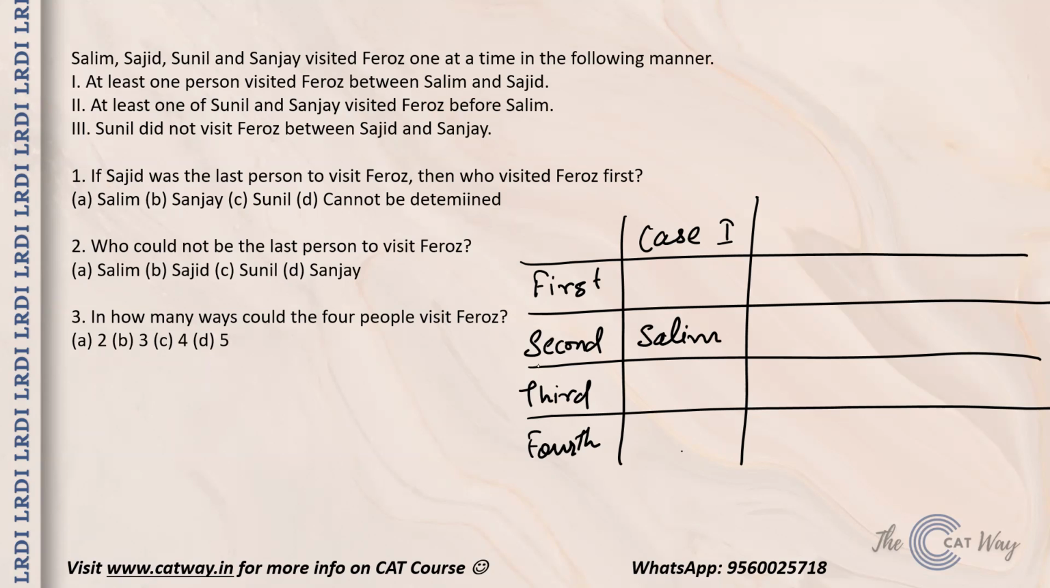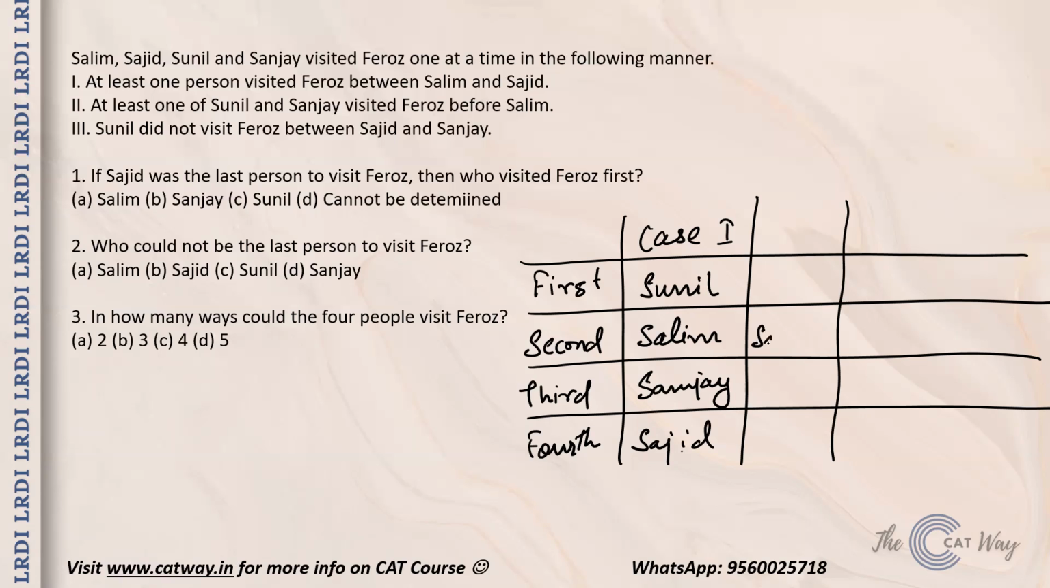So let's say Salim comes over here and Sajid comes over here. In that case, between Sunil and Sanjay, one guy has to visit before him. So let's say Sunil visited before him, and in that case, Sanjay will visit over here.